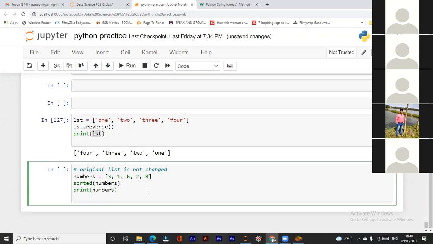What's your name? Sir, Anurag Chatterjee. Okay. So whatever you have said now, actually the reverse of that is true. sorted will not change the original list. It will give you a new list, but the original list will remain intact as it is. But when you use sort, the original list will get sorted.